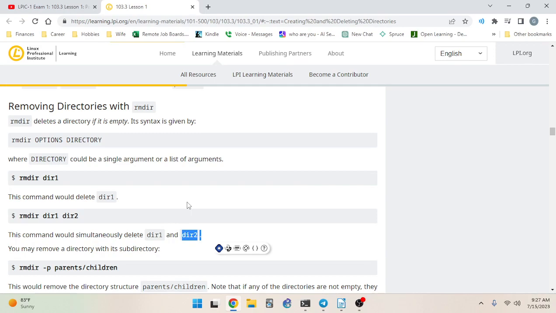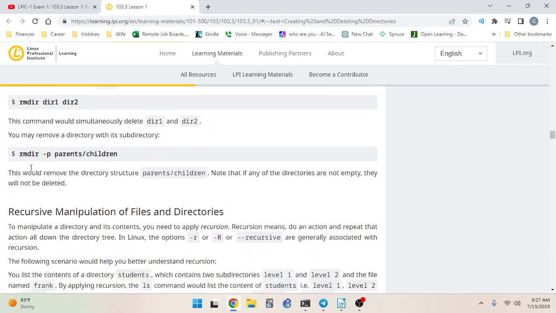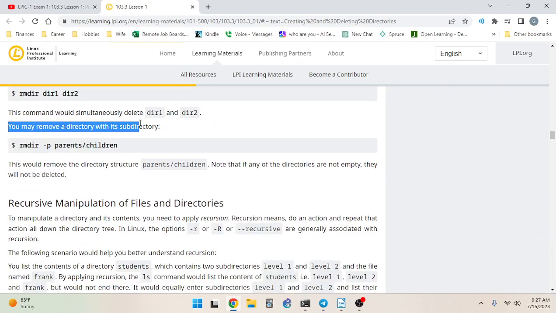When a bash command fails, it won't totally fail out all aspects of the command. It will succeed in the parts that are able to be succeeded and fail in the parts that are not able to succeed. All right, and that's different from Python. That's a lot different from Python. So you may remove a directory with its subdirectory.